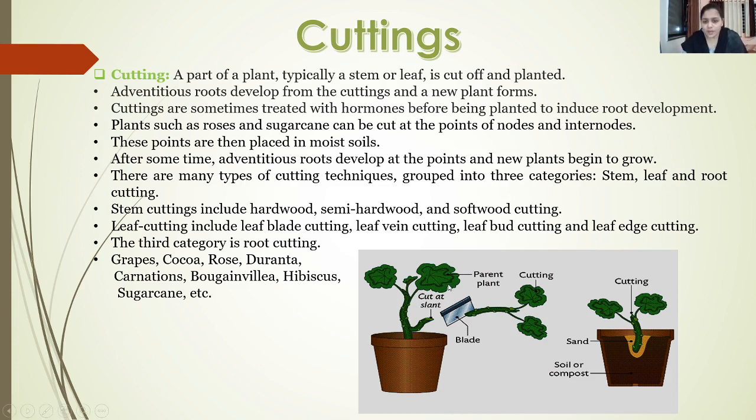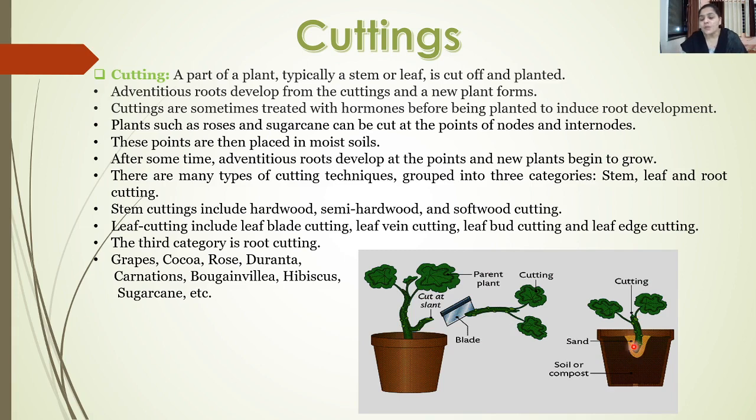Here in the picture you can see the mother plant, and there is a branch which has some buds present on it. We just have to cut this branch from the mother plant, and plant this branch somewhere else or in some other pot.